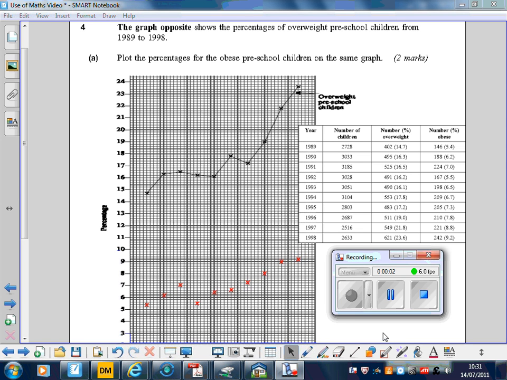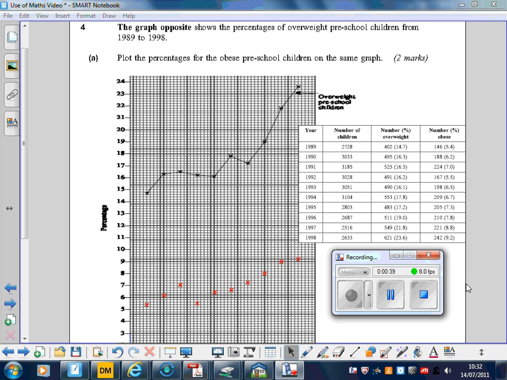Right, so question 4 is using data for overweight and obese children. And you can see it says for part A, the graph opposite shows a percentage of overweight preschool children from 1989 to 1998. Plot the percentages for the obese preschool children. Okay, so I've popped those on there and I just used the obese column here, and the percentages are the ones in brackets. The ones that aren't in brackets are the numbers.